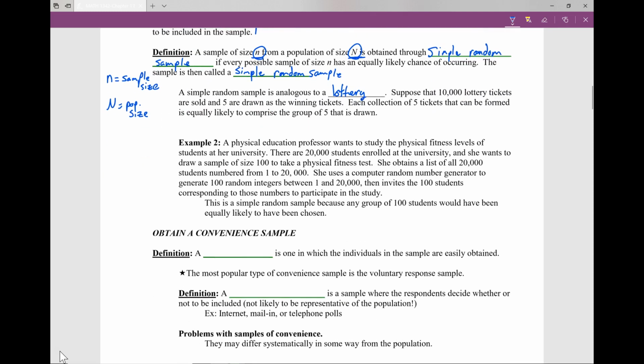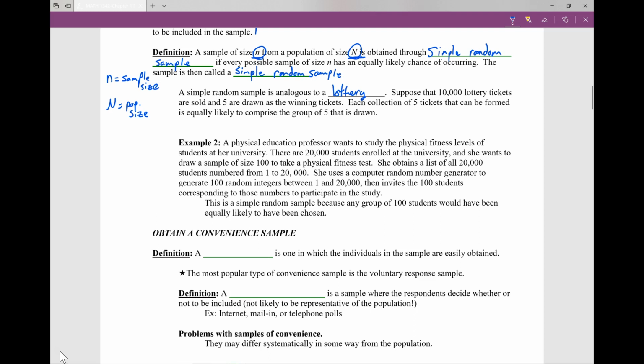So look at example 2. A physical education professor wants to study the physical fitness levels of students at her university. There are 20,000 students enrolled at the university. Okay, so you're not going to sample all 20,000, let's just be honest. She wants to draw a sample of size 100 to take a physical fitness test. So that's a pretty good sample. You've got 100 out of the 20,000.